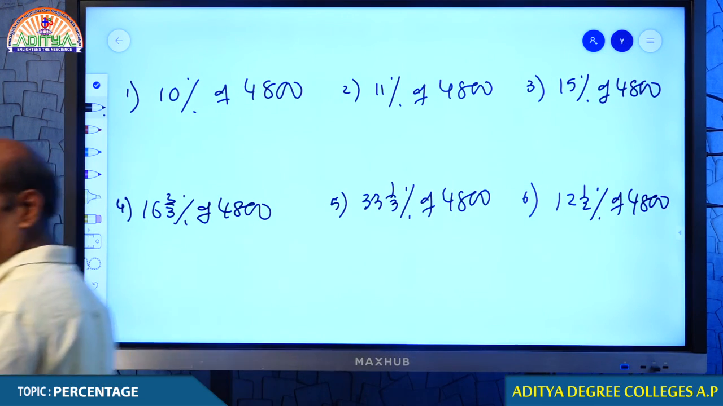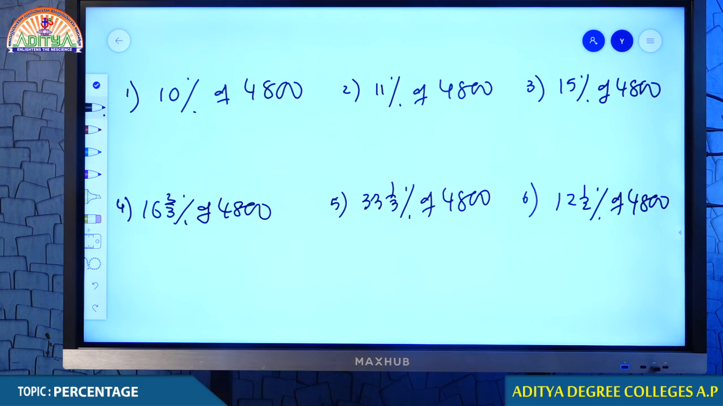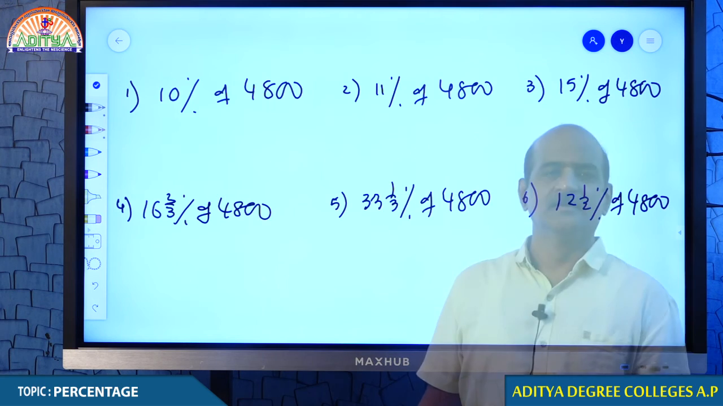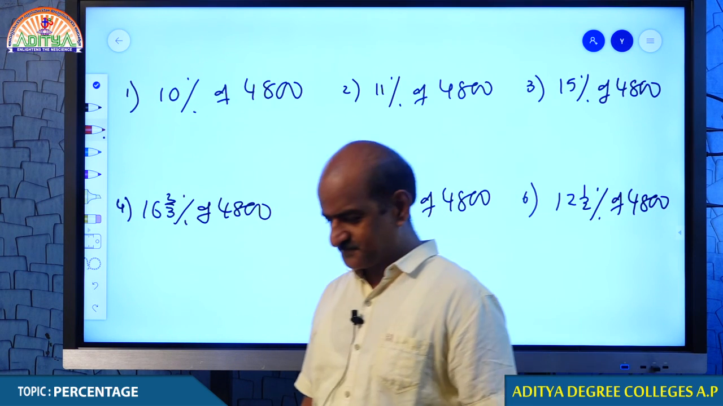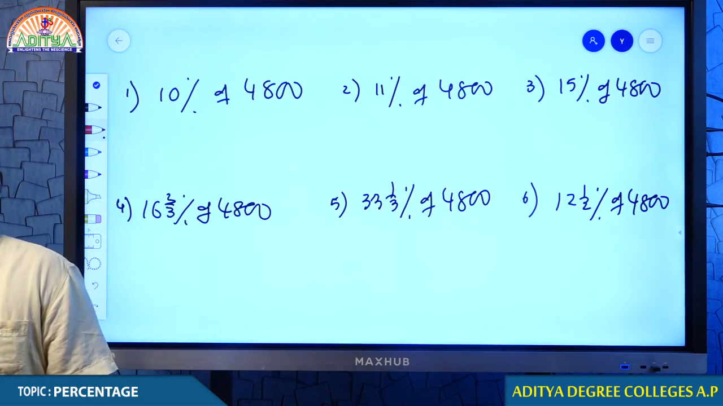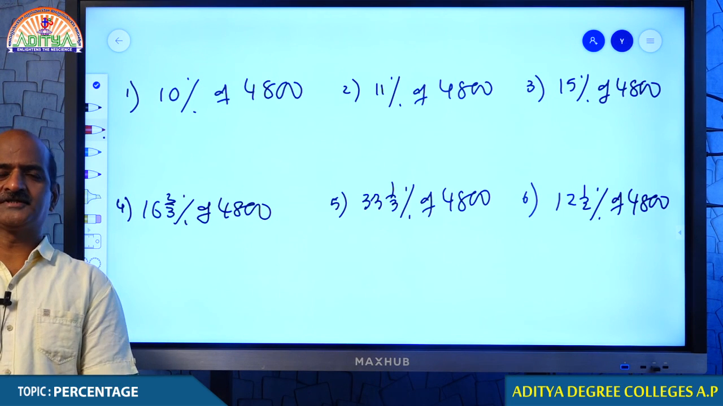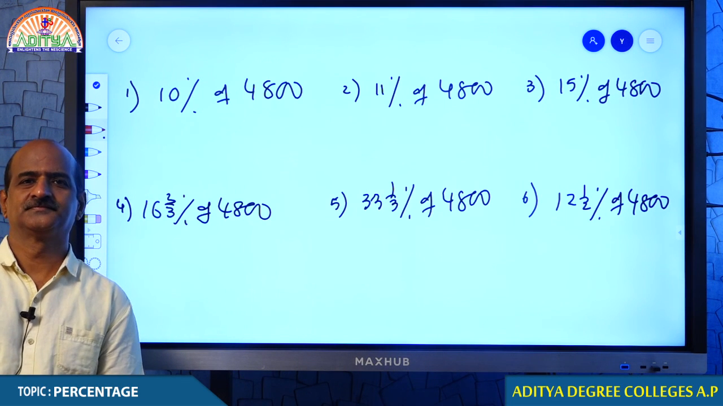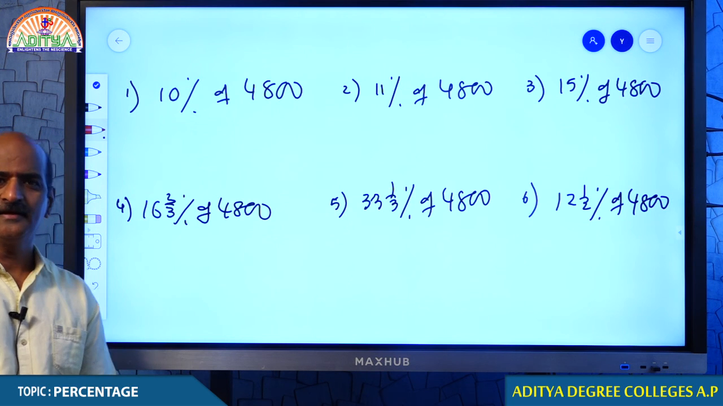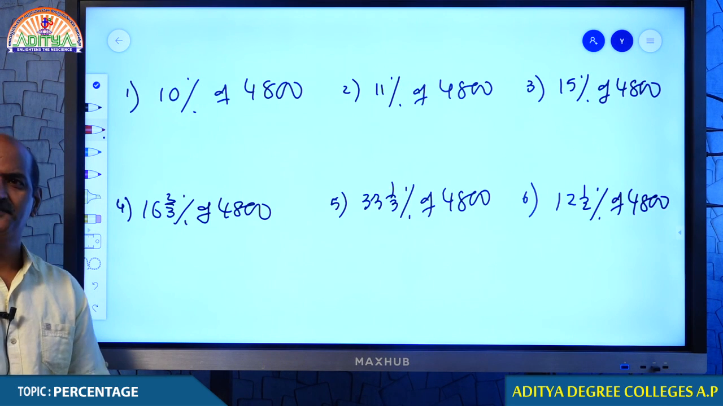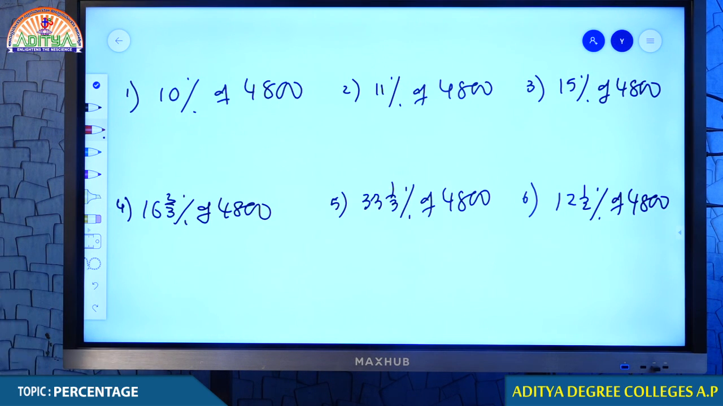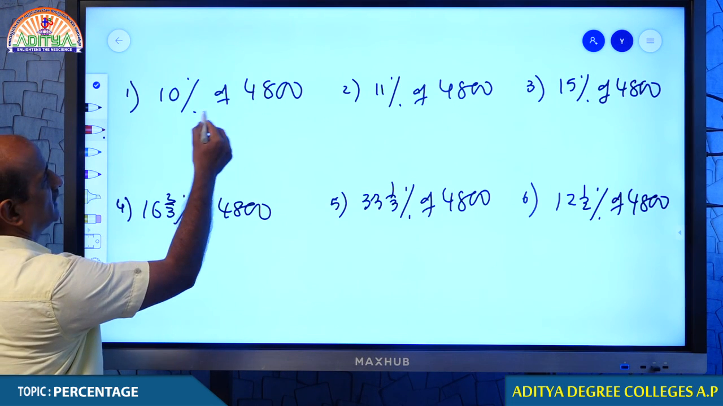Come on student, I just want to check how many of you are doing that. Unless you do, I just don't want to go ahead. Come on students, I am waiting for your options. 10% of 4800. Come on, what's your answer? Right. Well done students, very well done.